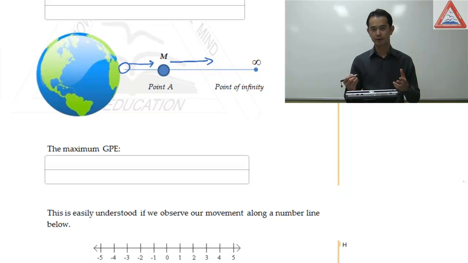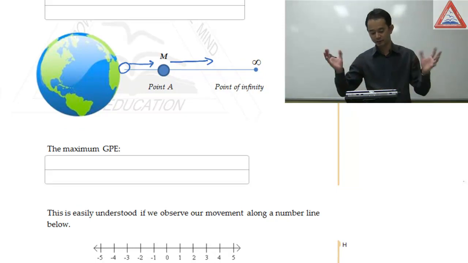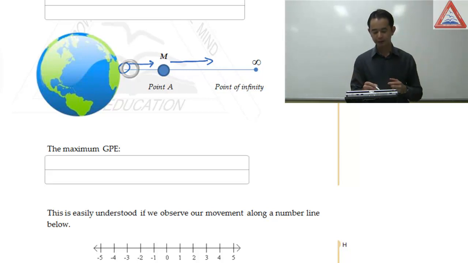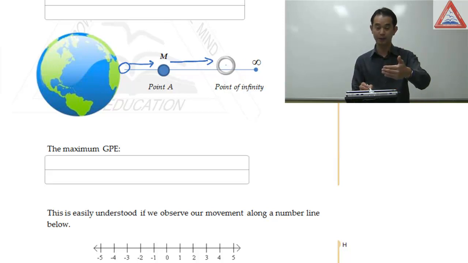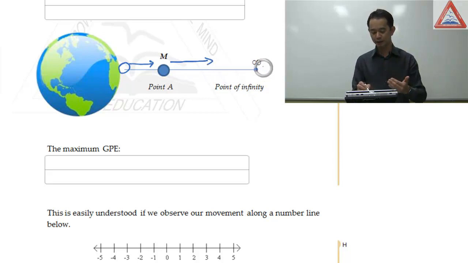Now, here is the irony. Well, you can call it an irony if you want. We're moving from the Earth's surface to a point A, some point high above the Earth's surface. The mass m now has gained energy. If I continue to move that object towards infinity, the object will get more work done on it, therefore more stored energy within the gravitational system. But as we're moving it, increasing the GPE, what value of GPE are we increasing towards?